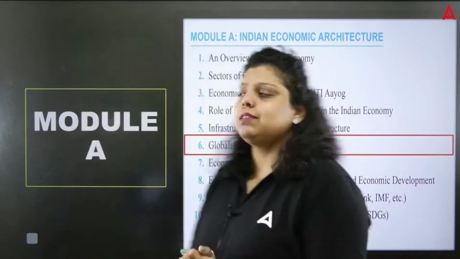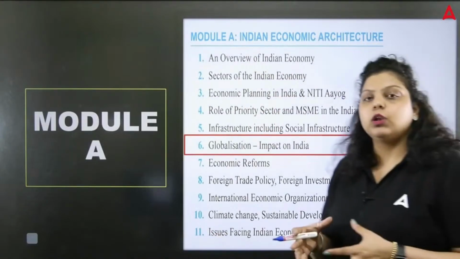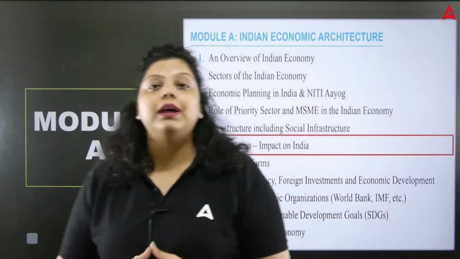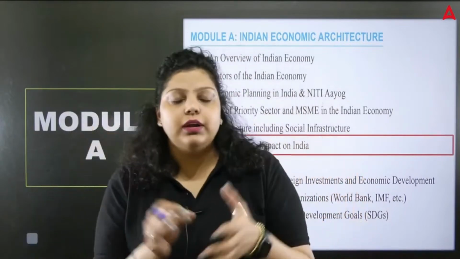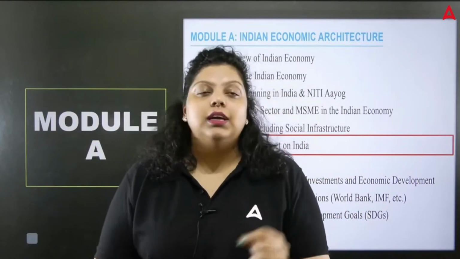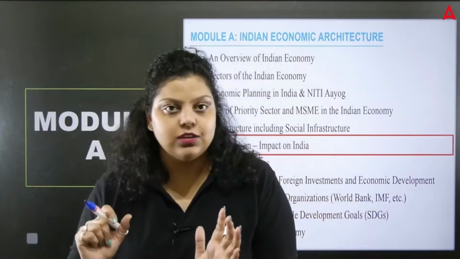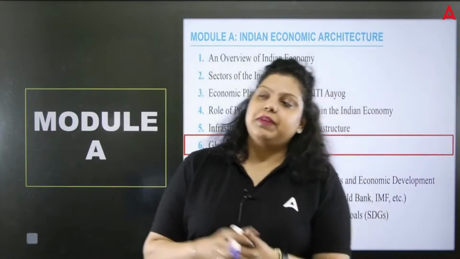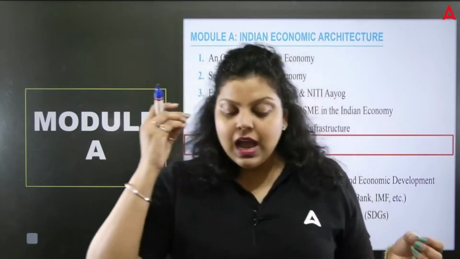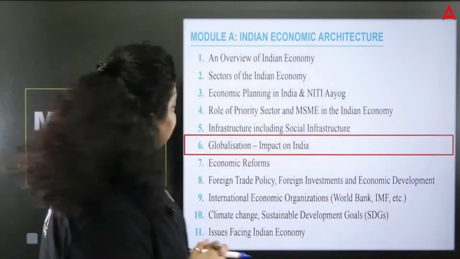But before starting with the questions, let's first understand what globalization is. Globalization first became famous from the year 1991. Now, what happened in 1991? In 1991, the LPG policy was introduced, that is the liberalization, privatization, globalization policy. We have seen certain reasons to introduce this policy, and one of the major reasons was the BOP crisis. Now, what is the BOP crisis? Let's first understand the BOP, then the BOP crisis, and then we will come to the LPG policy.